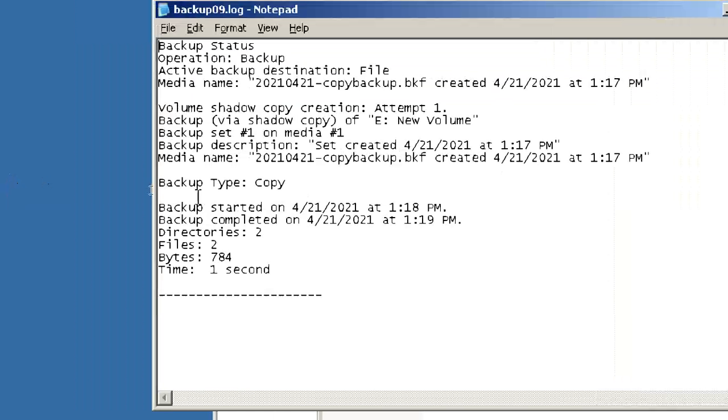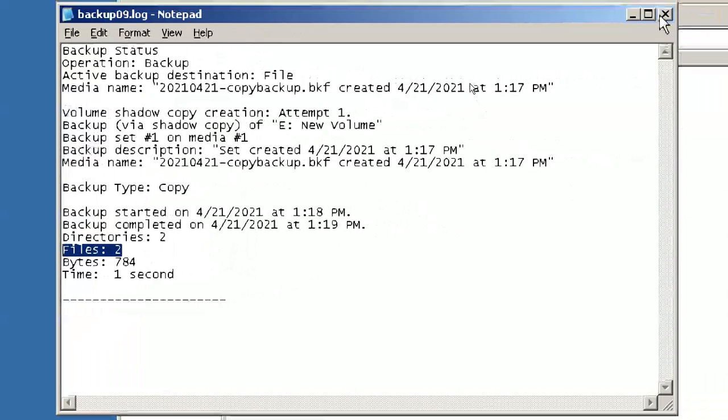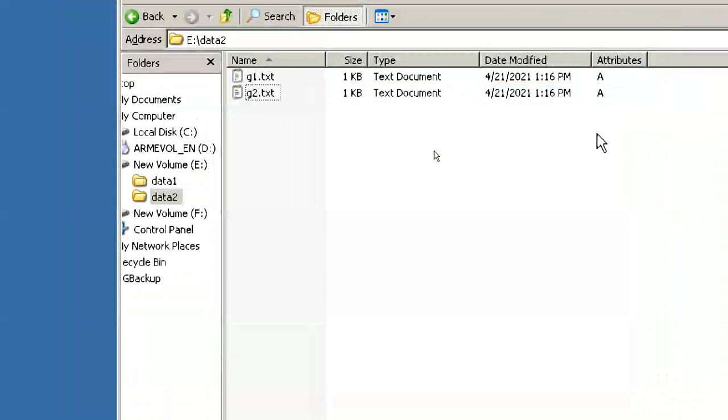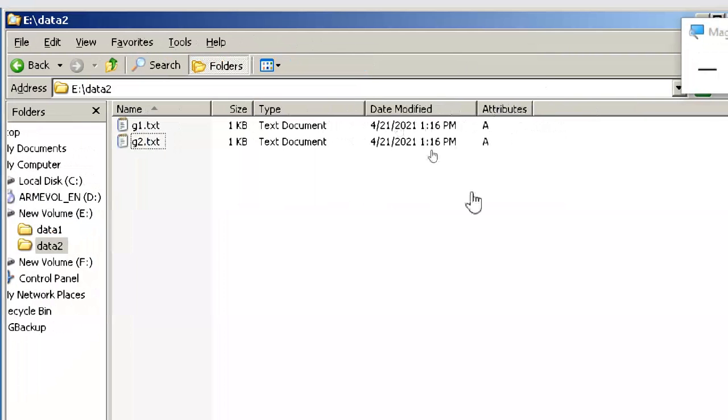You can go to the report and see it is a copy backup. Two files are selected, two files got backed up. Close. Now can you see this? After backup, it is not changing any attributes here. Attributes are not changing.